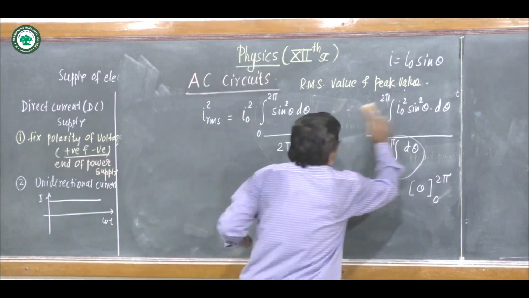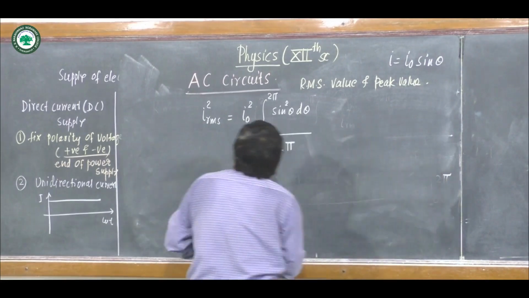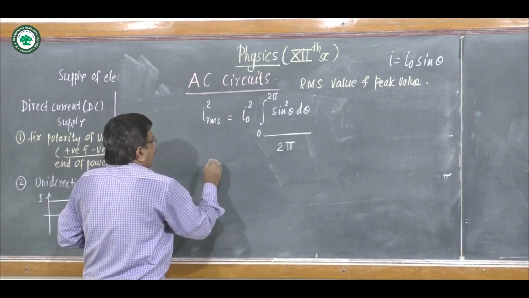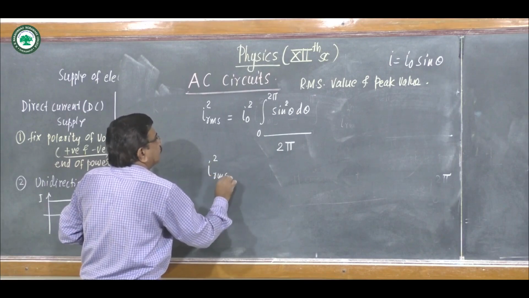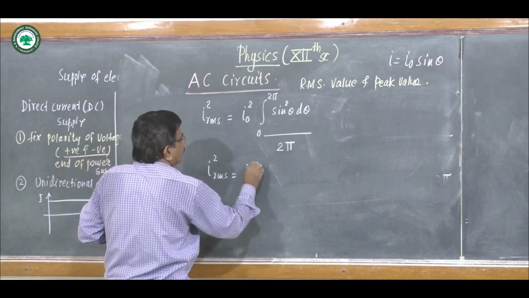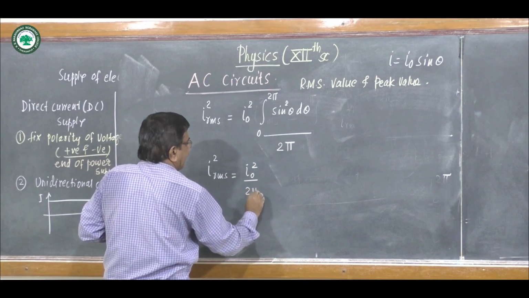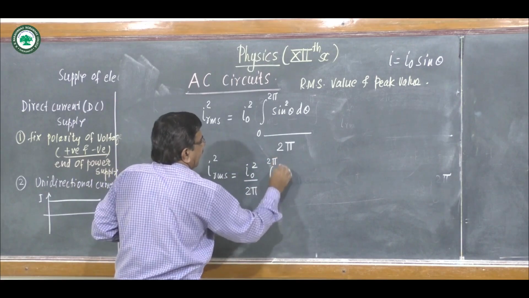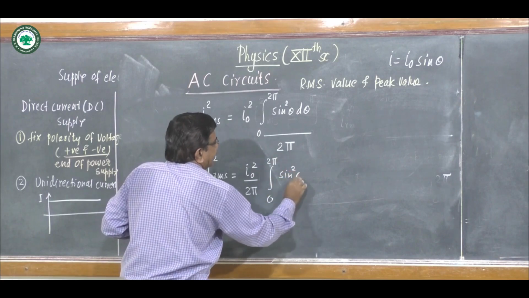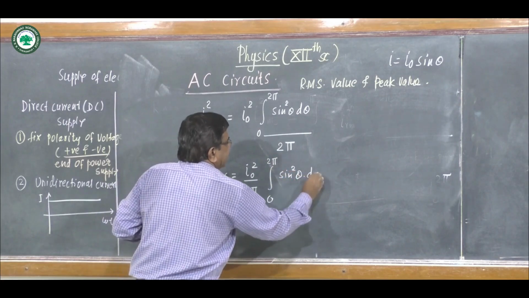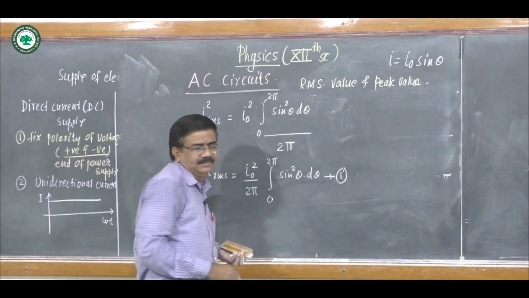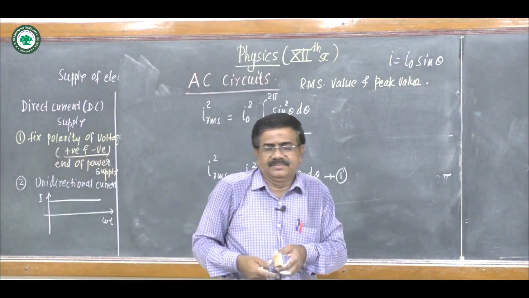So the next step is very simple. I square RMS is equal to I0 square upon 2 pi, integration 0 to 2 pi sin square theta into d theta. Suppose this is equation 1.